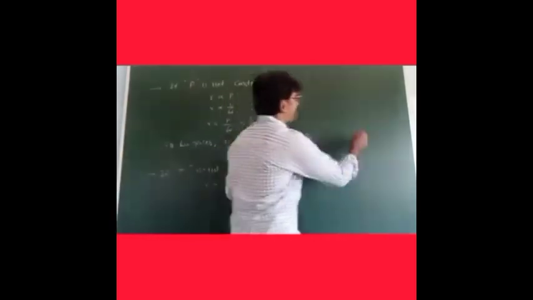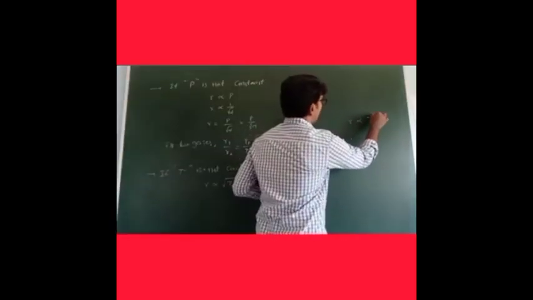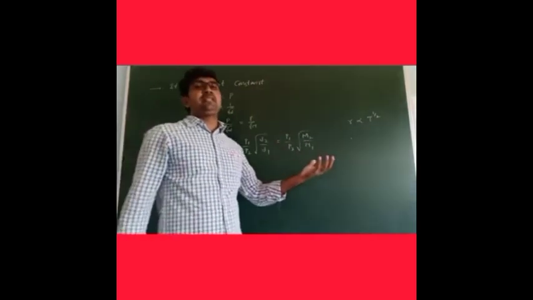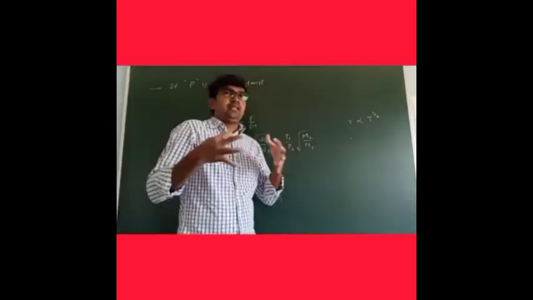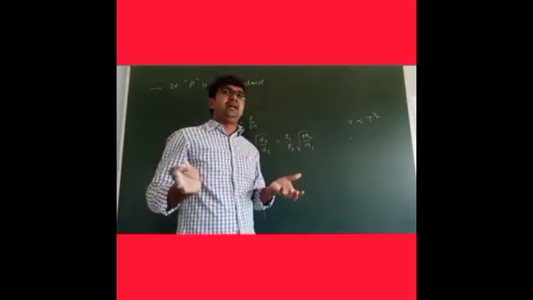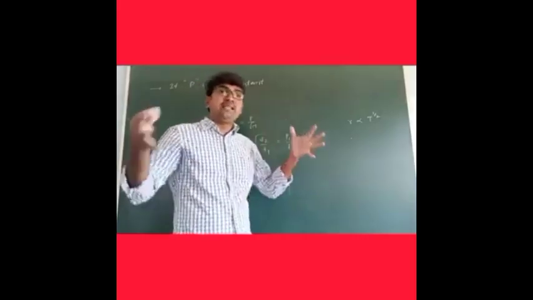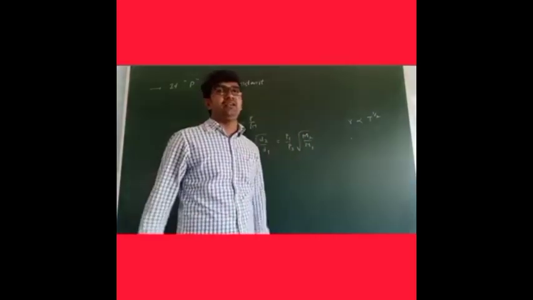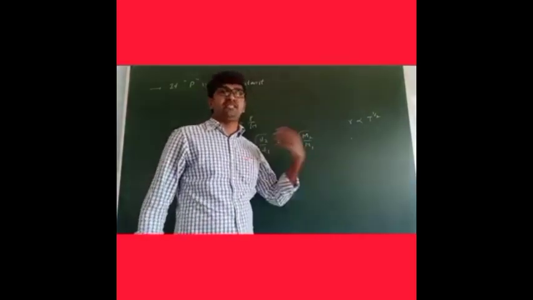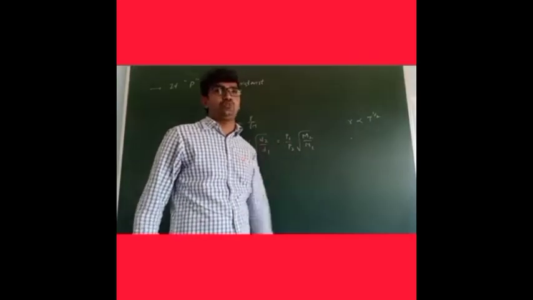We can write it like this: R is proportional to T power 1 by 2. Directly increasing the temperature is not possible, because both gases are present mixed inside the container during diffusion or effusion. That's why direct temperature application is not possible. Okay, remember that one. So R is proportional to root T.